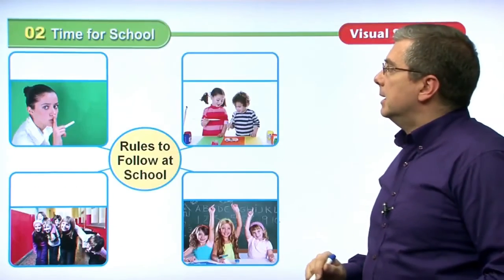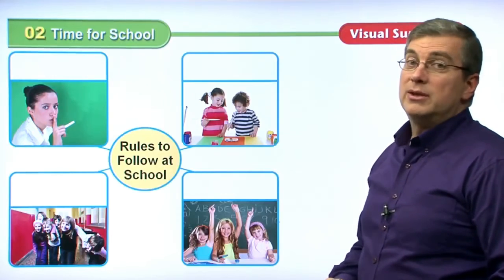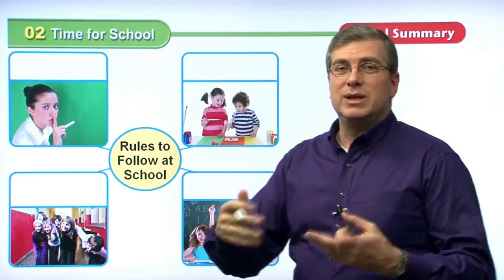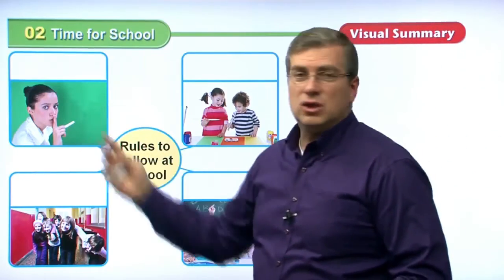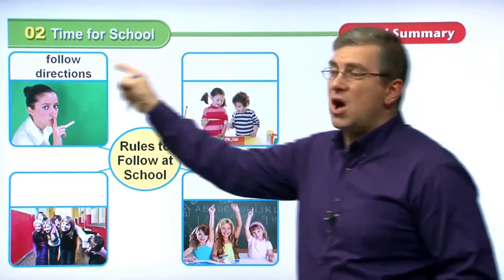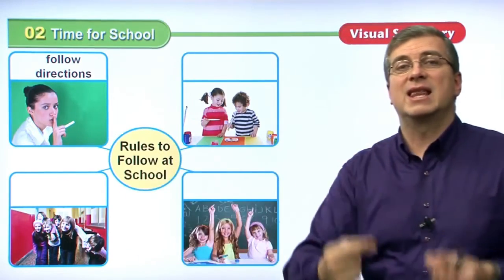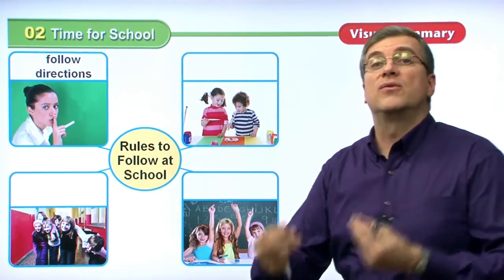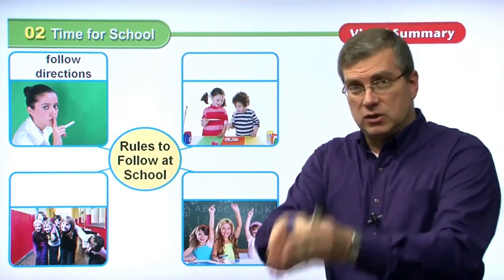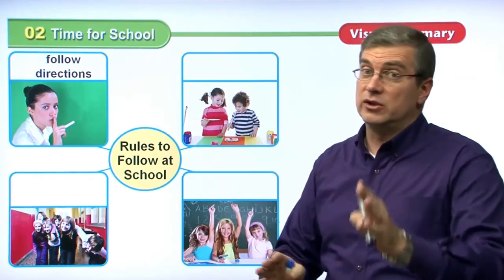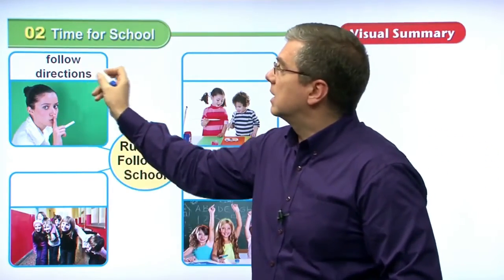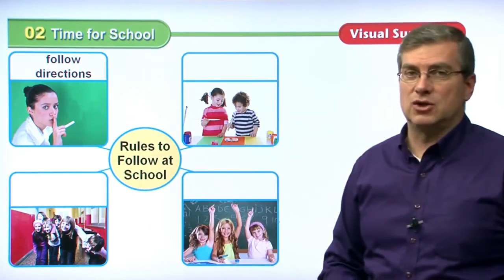Okay. Let's take a look at our chart. Remember this chart? We saw it before. Rules to follow at school. So what should we do at school, right? If our teacher tells us, shh, be quiet, we should do what? We should follow directions. She is telling us to do something. We should follow her directions. The teacher says to do something, you should do it. The teacher says not to do something, you should not do it. It means you're following directions.